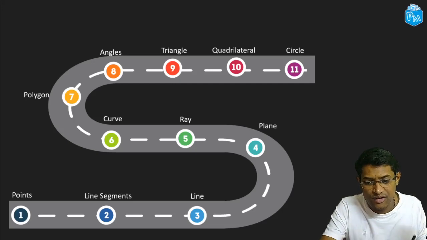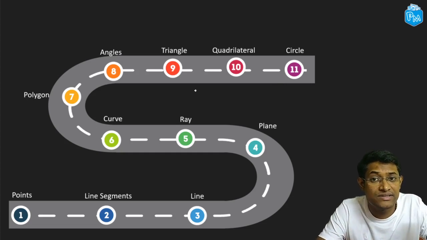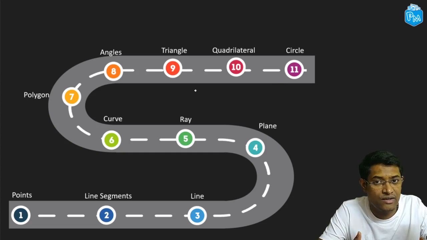In this section, what we are trying to achieve is, by going through these 11 topics, we'll try to get a good understanding of some of the basic terms used in geometry, and we'll try to get ourselves familiar with some of the properties of those terms.